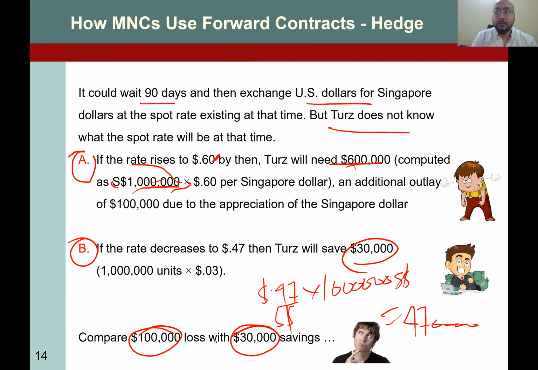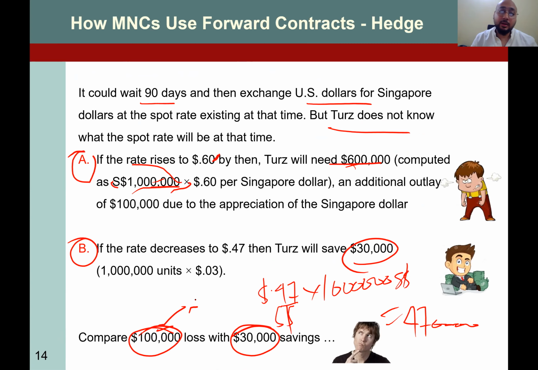Of course, the extra cost of 100,000 is going to be very risky for you. Maybe when you receive those products, you plan to sell them at some profit, but you won't receive that profit. So it would be baseless to buy from Singapore and, after 90 days, just sell them at a discount, right?